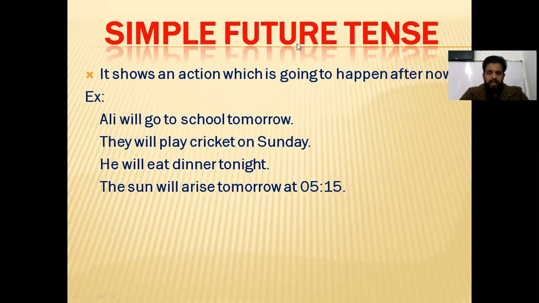He will eat dinner tonight. It also means showing the action which will happen after now, like the sun will rise tomorrow at 5:15. So we also talk about the action which will happen after now. Whenever you are talking about an action which is going to happen after now, for that we are using simple future tense. And after now, whenever we are doing an action, we have a plan. Whenever you are talking about your future plans, we are also using simple future tense.